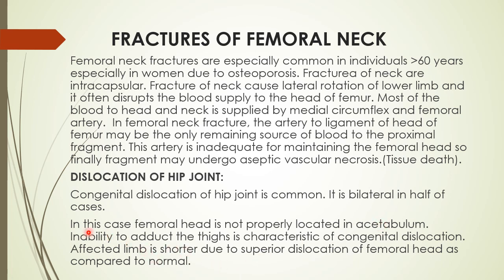Inability to abduct the thigh is characteristic of congenital dislocation. The affected limb looks shorter due to superior dislocation of the femoral head as compared to the normal.